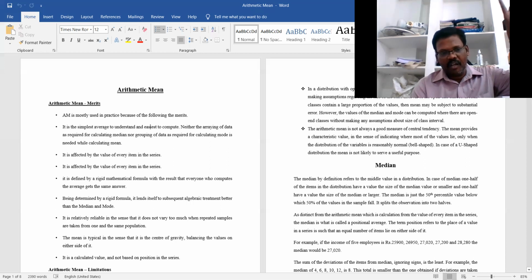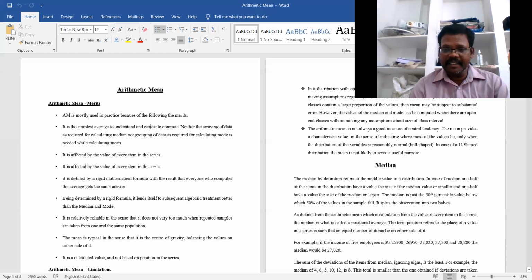The arithmetic mean is calculated based on each and every value, taking every value into consideration. But the median is based on position. That's why it is called a positional average.